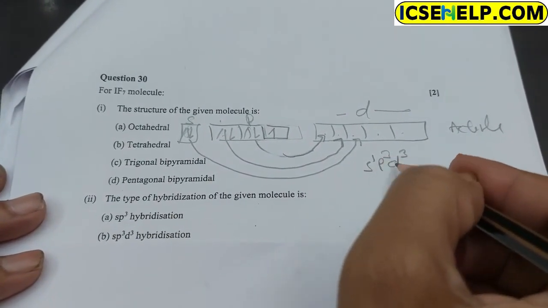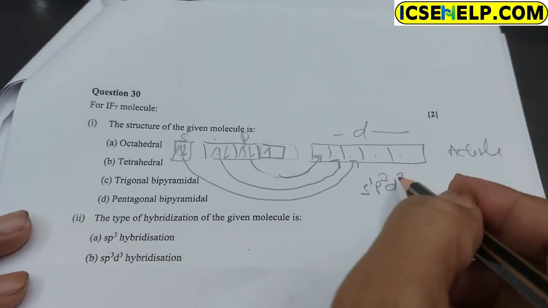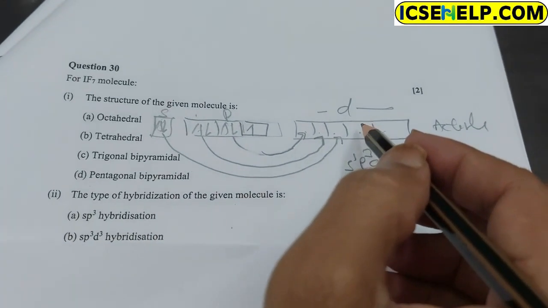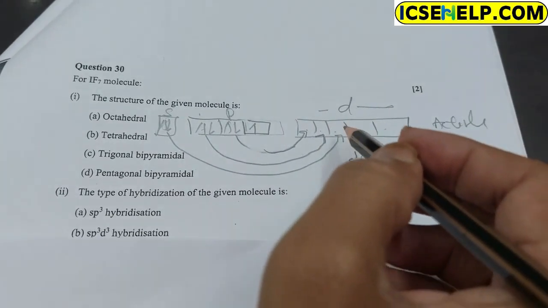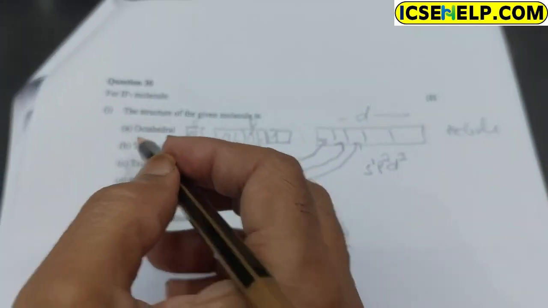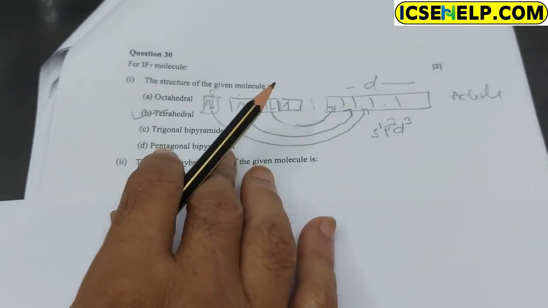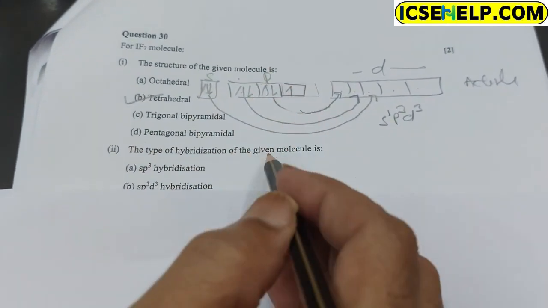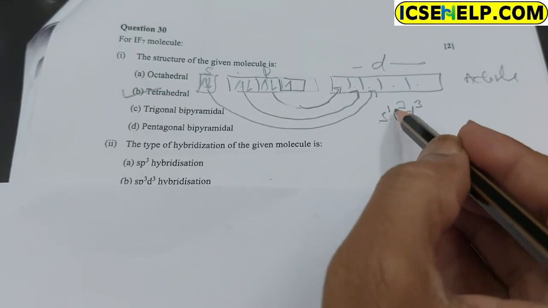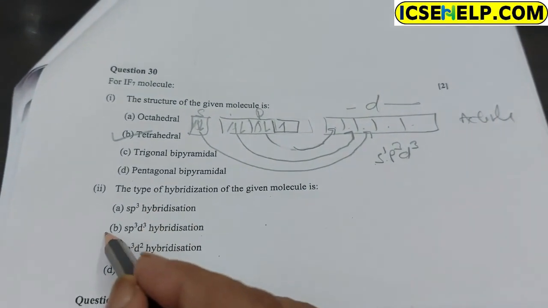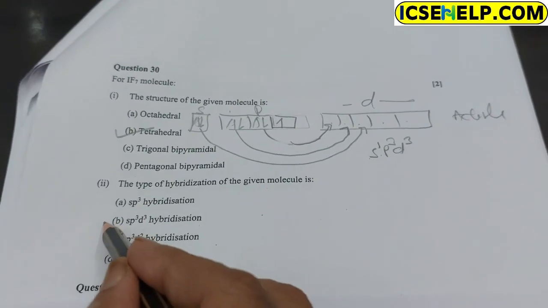So sp3d3 is the hybridization. So the structure formed is pentagonal bipyramidal in nature, hence option B is correct. The type of hybridization is sp3d3. The option B is correct.